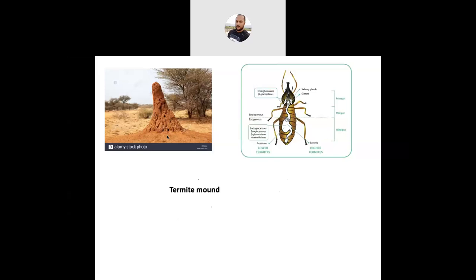Antenna, in both cases moniliform type, beaded like. Mouth parts, in both cases chewing type with well-developed mandibles present. So this is the brief about the order and family level characters of the Isoptera.